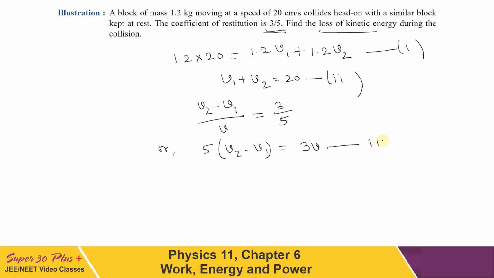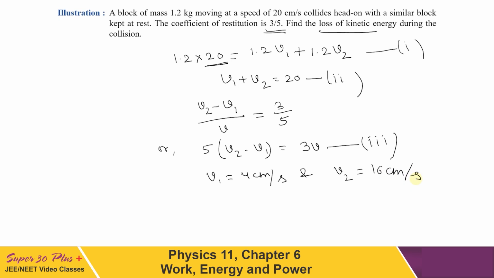Now if we solve equations 2 and 3, we will get V1 to be equal to 4 cm per second. I had not converted initially the units for speed, so finally also we will get it in centimeter per second only. V1 we got as 4 cm per second and V2 as 16 cm per second.